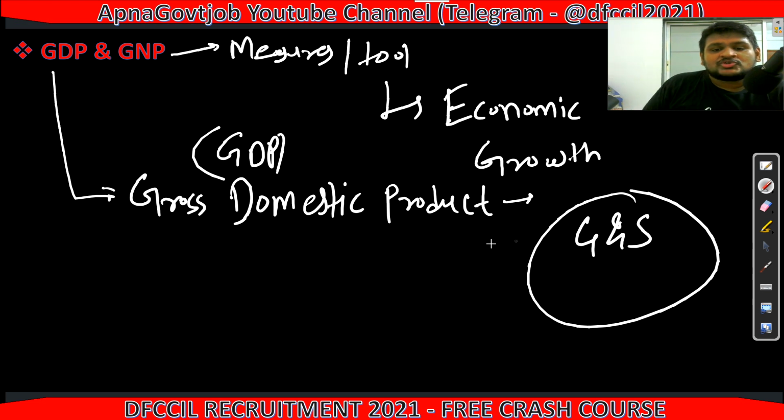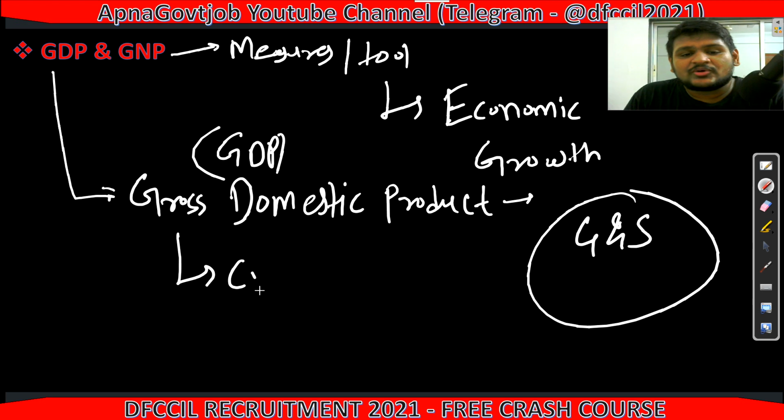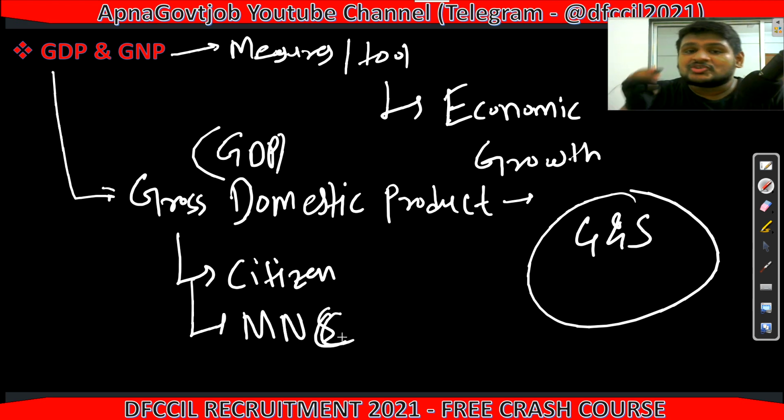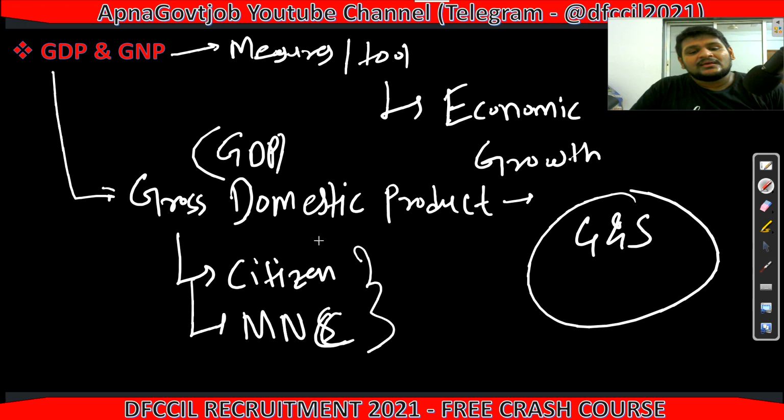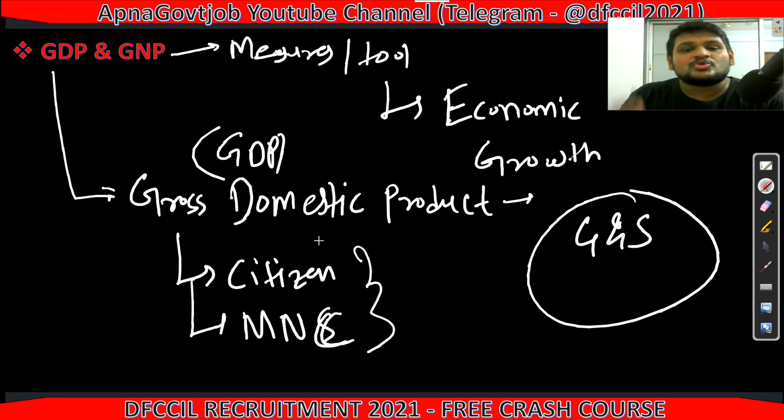Citizens can generate products in our country, and MNCs, multinational corporations, from abroad which generate products in India, that also we will consider in GDP. These two are very important. Obviously Indian citizens will generate goods and services in India, and MNCs are also there. We use this in GDP to calculate whether the economy is growing or not.